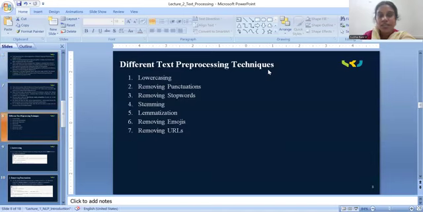So we have seen the different text preprocessing techniques: conversion to lowercase, removing punctuation, removing stop words, stemming, lemmatization, removing emojis, removing URLs. These are the different types of text preprocessing.